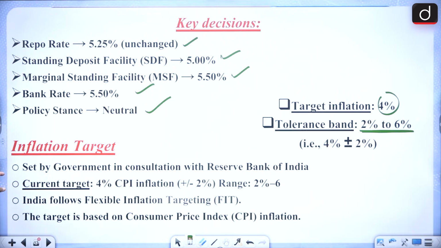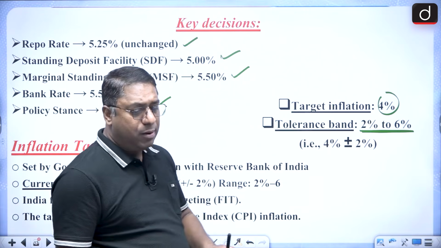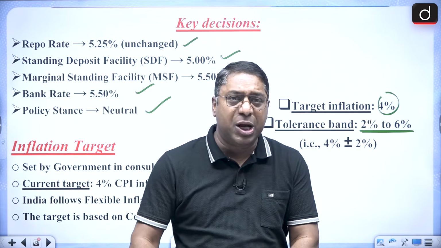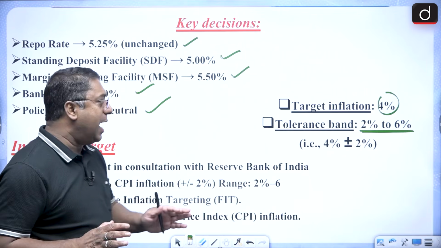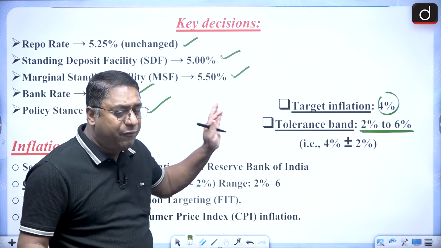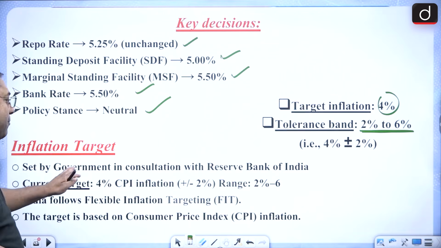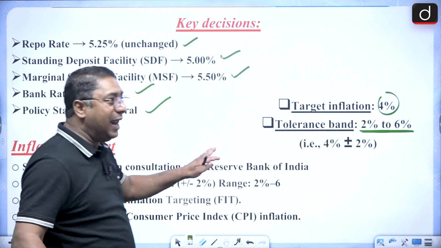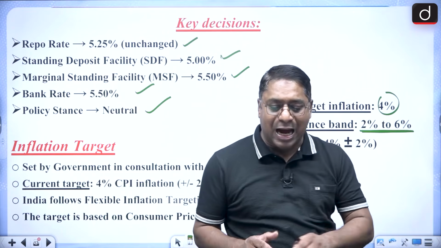Okay? And all of us must know that there is an inflation target, and that inflation target is 4%. And this inflation target, it is set up by the government, and that too in consultation with the RBI.